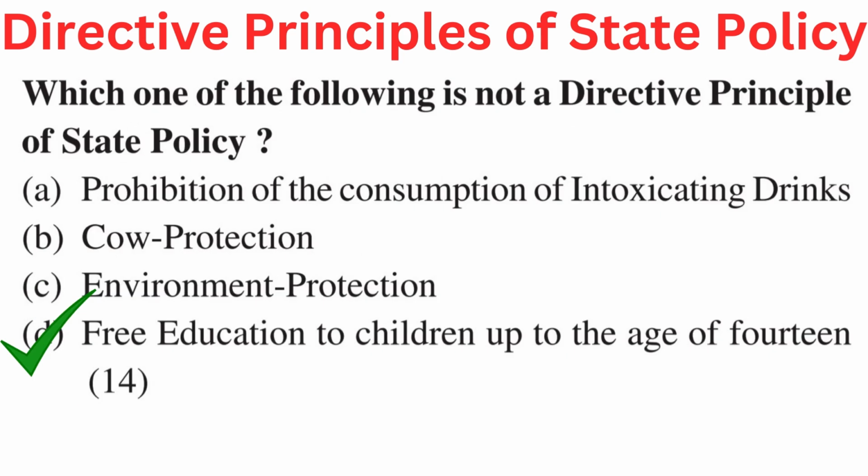Your question is, which one of the following is not a directive principle of state policy? Your options are A. Prohibition of the consumption of intoxicating drinks. B. Cow protection. C. Environment protection. Or D. Free education to children up to the age of 14. Right answer is D. Free education to children up to the age of 14.